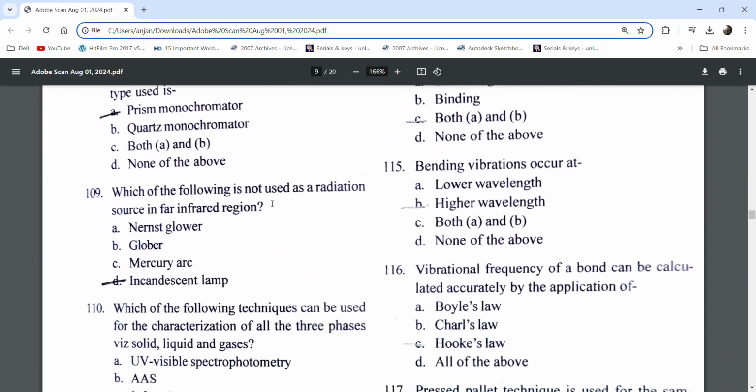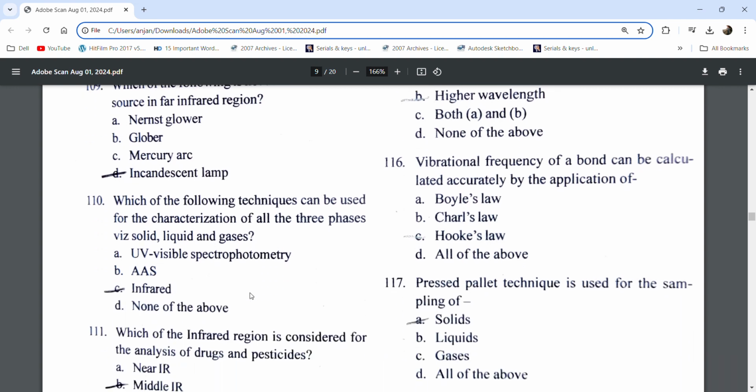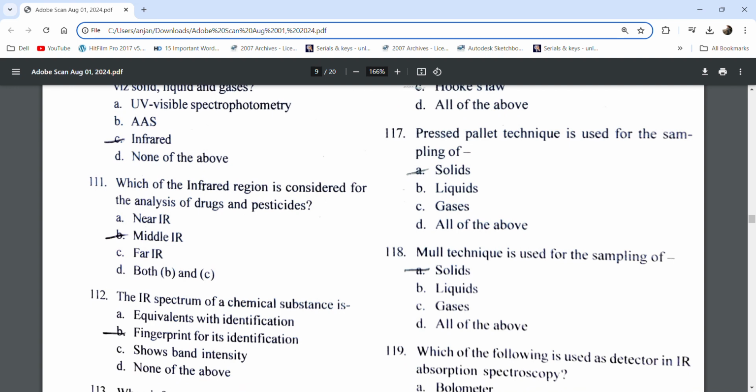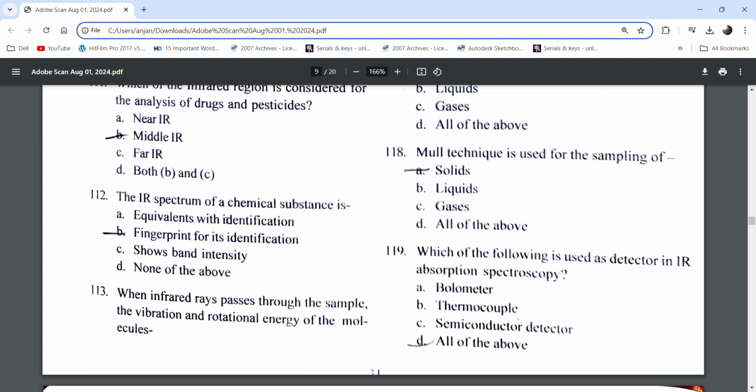Which of the following is not used as a radiation source in the far infrared region? Incandescent lamp. Which of the following techniques can be used for the characterization of all three phases, solid, liquid and gas, in infrared? Which of the infrared regions is considered for the analysis of drugs and pesticides? Middle IR. The IR spectrum of a chemical substance is a fingerprint for its identification.